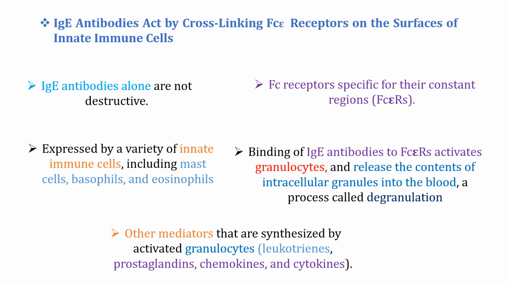Once the IgE antibody binds to the Fc epsilon receptor, which is present on the surface of the mast cell, basophil, and eosinophil, it leads to degranulation. These granules contain primary mediators and secondary mediators. Primary mediators are, for example, histamine and heparin, and secondary mediators are leukotrienes, prostaglandins, chemokines, and cytokines.